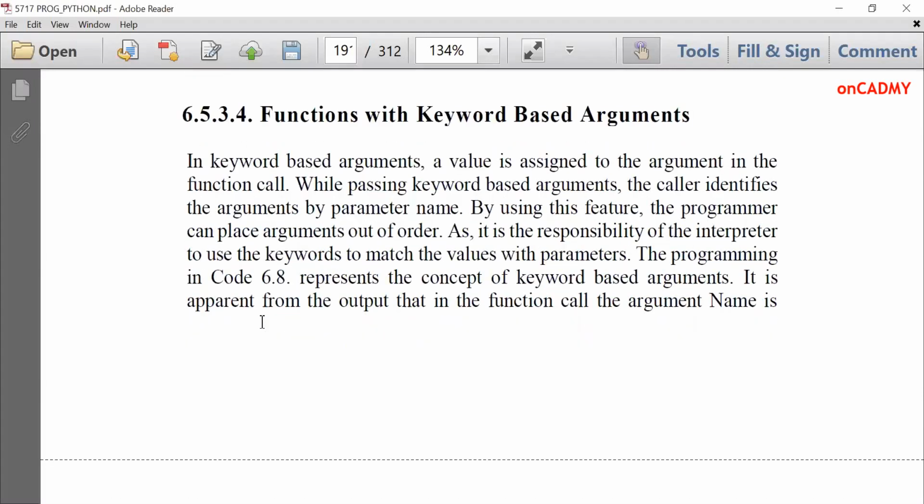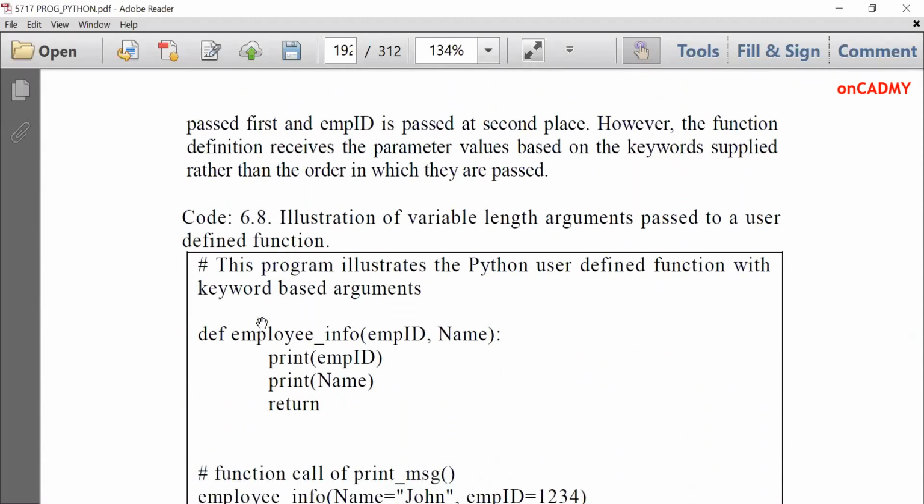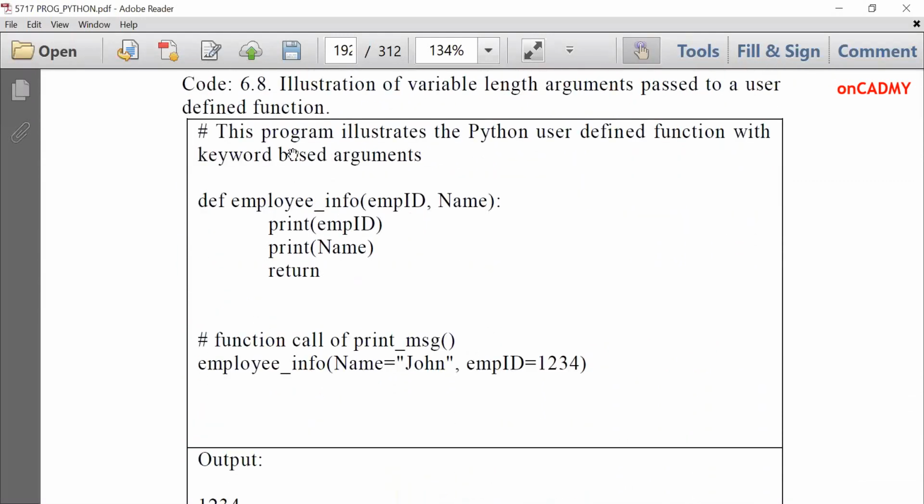First of all, its syntax. See, we have written def employee info, then employee ID and name. We have given two variables, employee ID and name, and then a colon. We are simply printing employee ID and name and then return. And in the function call, how we are passing the values, employee info, name is equal to John and emp ID is equal to 1234. So we are passing the values based on their keys and names. These are, you can say, the keys of the dictionary and these are their respective values.